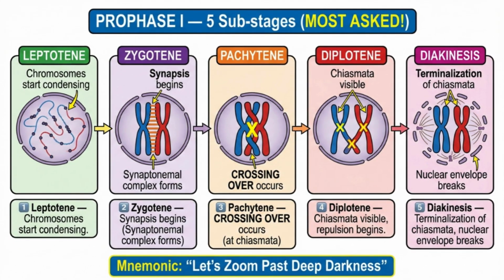L for leptotene. Chromosomes first become visible as thin threads. Z for zygotene. Homologous chromosomes come together in a process called synapsis, forming bivalents held together by the synaptonemal complex. P for pachytene. This is the big one. Crossing over happens here at points called chiasmata. D for diplotene. The synaptonemal complex dissolves, but chiasmata are still visible. And darkness, diakinesis. Chiasmata move to chromosome ends in a process called terminalization. Nuclear envelope breaks and spindle forms. 5 stages, 1 mnemonic, 0 confusion.